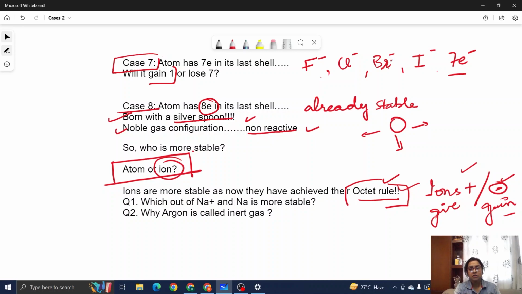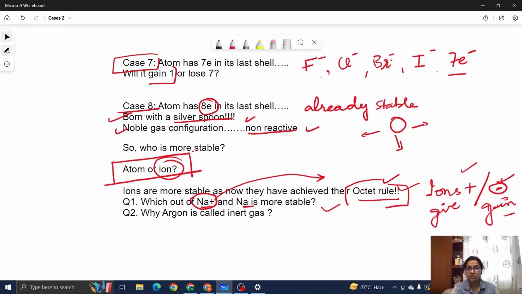So, many questions come on this concept. Now, I think it should be a piece of cake for you. Which out of Na plus or Na is more stable? I'm sure you know the answer. Na plus is going to be more stable because it has now achieved its octet rule. It has lost 1 electron and the last shell is now empty, and this atom is absolutely happy with its empty last shell.